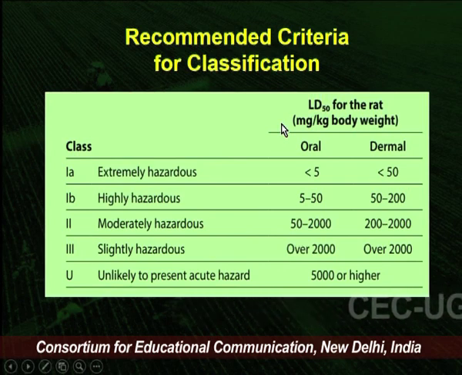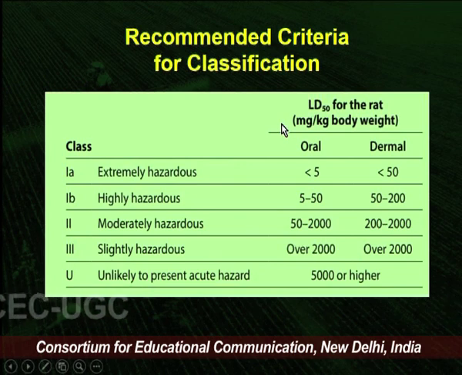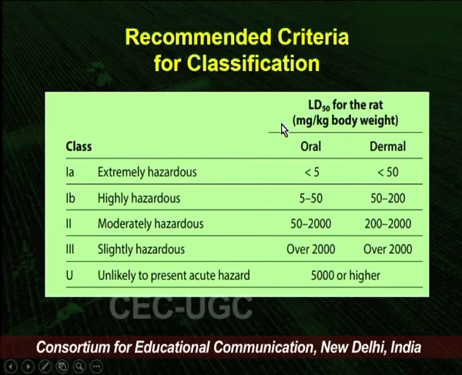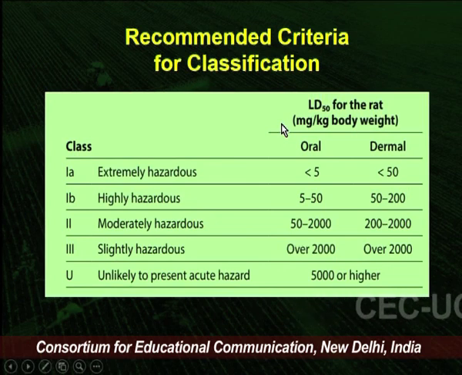Now, if any compound is highly toxic, why should it not be banned? If it poses a high health risk, as in this slide on toxicity and risk hazard, then most such insecticides are banned. For monitoring this we have several agencies.